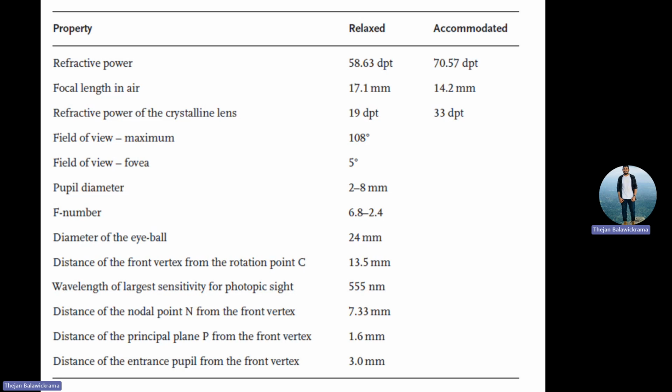Field of view is about 108, and the fovea's field is about 5 degree. Pupil diameter can go from 2 millimeter to 8 millimeter, or 1.5 millimeter to 8 millimeter, so the aperture ratio will be 6.8 to 2.4. The diameter of your eyeball is about 24 millimeter. So it depends.